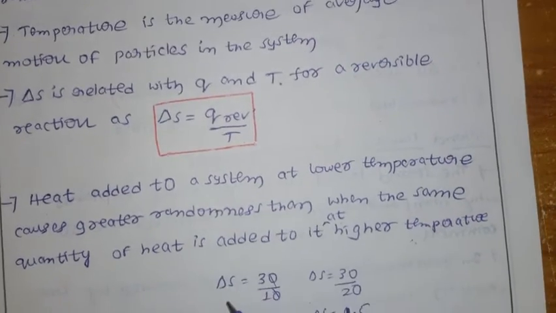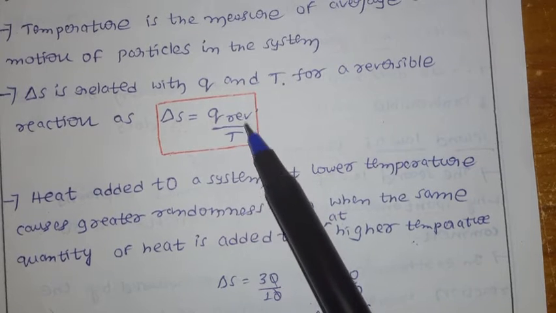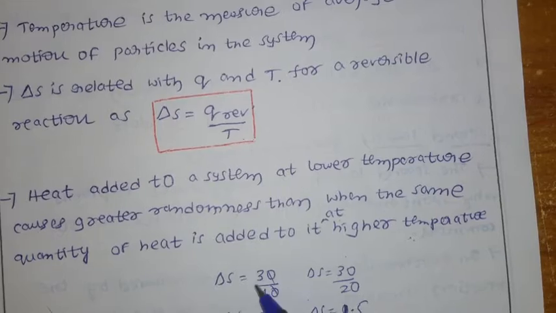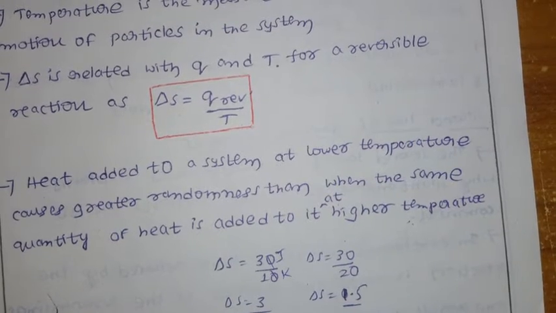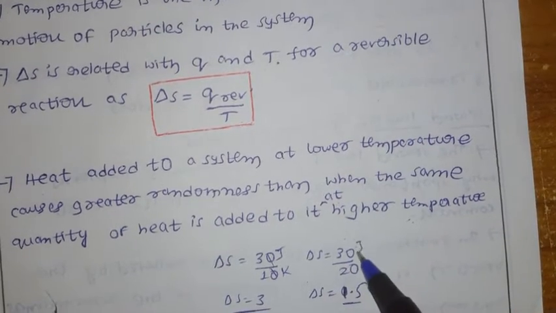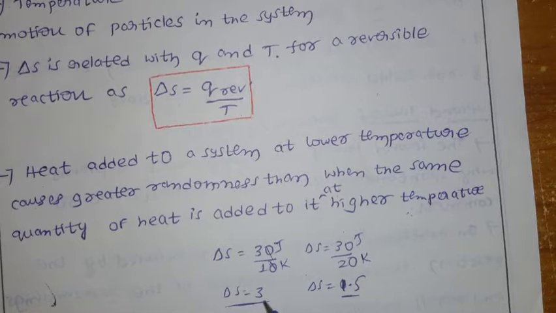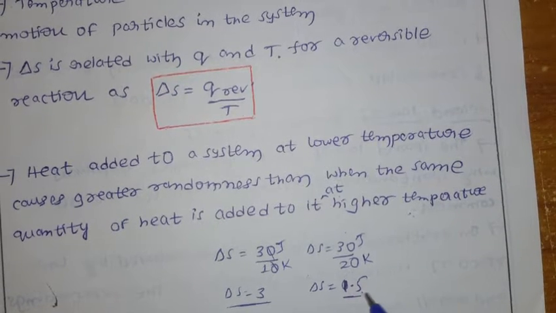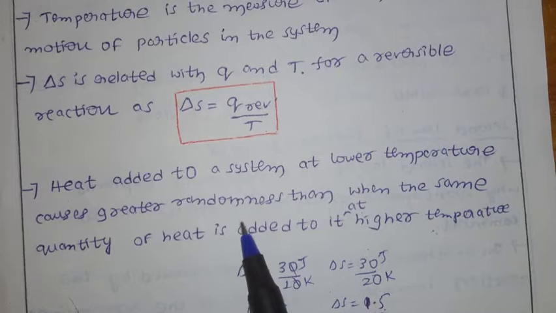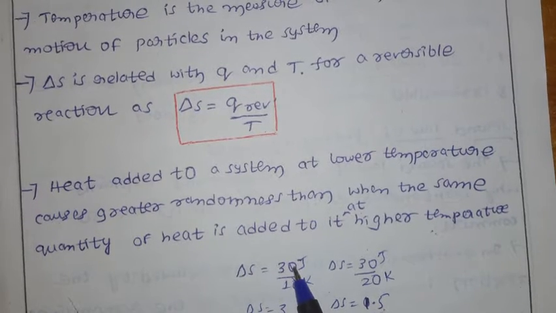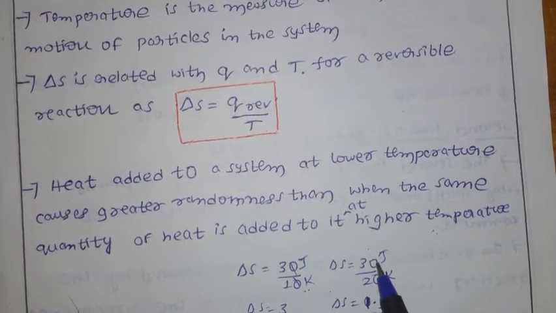What is the meaning of this? For example, the delta S formula is Q by T, for a reversible system delta S equals Q reversible by T. In the first case, I have 30 joules of heat added at 10 kelvin. In the other case, the same 30 joules of heat, but the temperature is 20 kelvin.